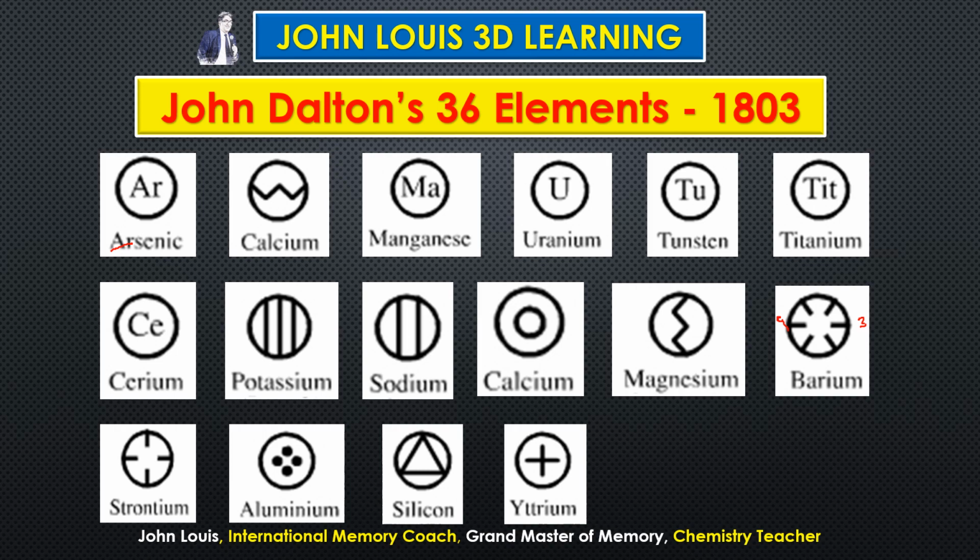Suppose it touches the circle on all sides, then that becomes sulfur. Right? So here it is only a circle and then a plus mark inside without touching the circle.